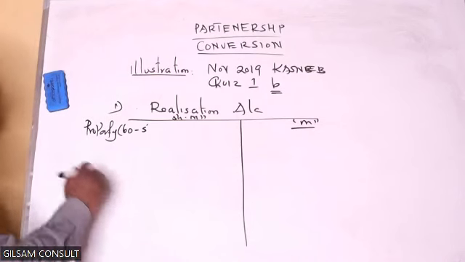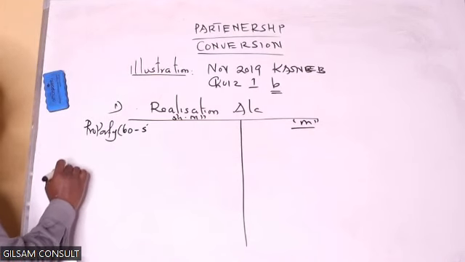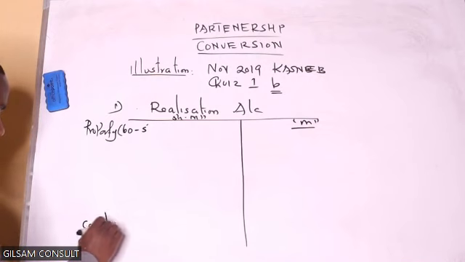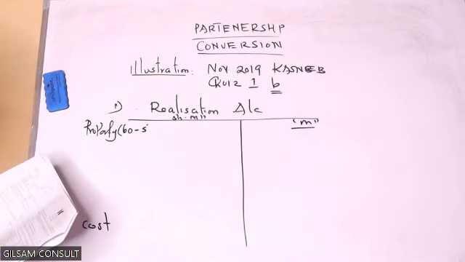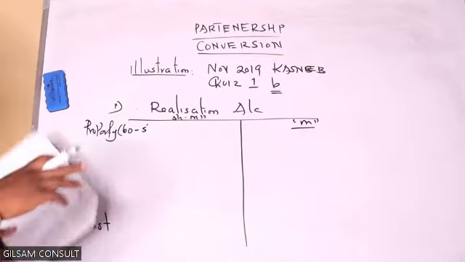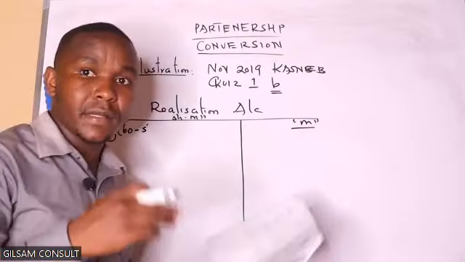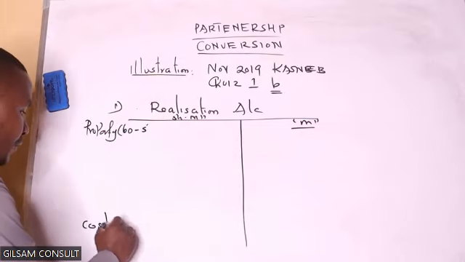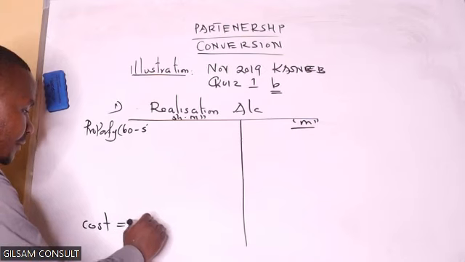To get depreciation, remember it is the building alone, not all the property, that is depreciated. So the cost of building is 50 million. Take 50 million times 2%.